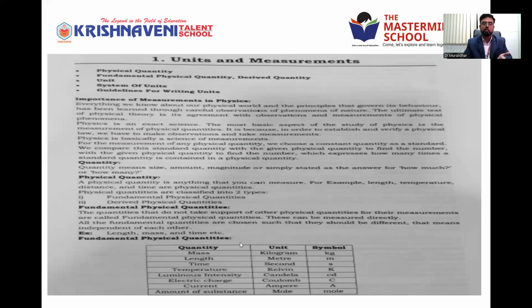And the units of fundamental quantities are called fundamental units. Fundamental quantities are measured in some units. For example, mass is measured in kilogram. Mass is called a fundamental quantity. Kilogram is called a fundamental unit because that is a unit of a fundamental quantity. Length is the fundamental quantity, meter is the fundamental unit. Like the time, second, luminous intensity, candela, right?